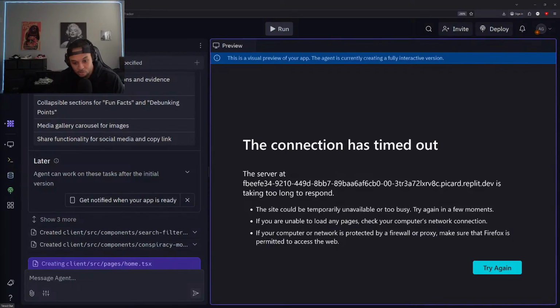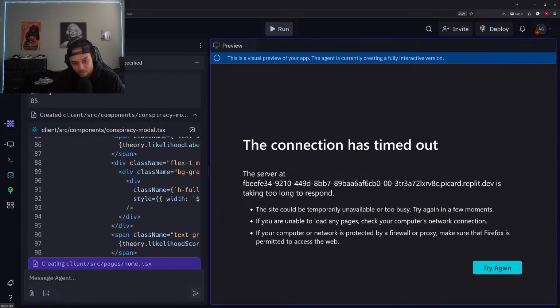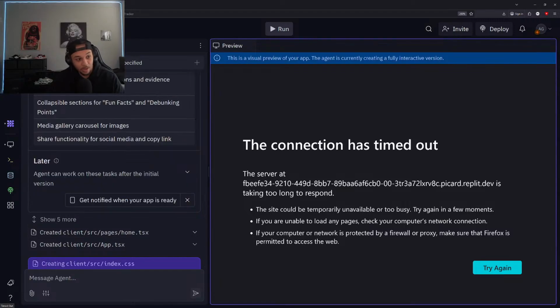It's loading up now. We have the source pages loading. All right, cool, it's just populating, getting that set up for us. Created client source component conspiracies. Yep, just populating that basic information so we can get this app started, as always. We just have to let this foundation load up so we can get some cool features added in and get some good information.